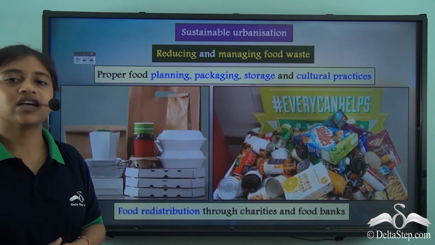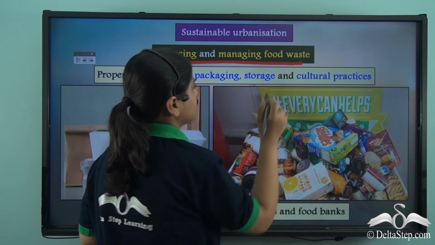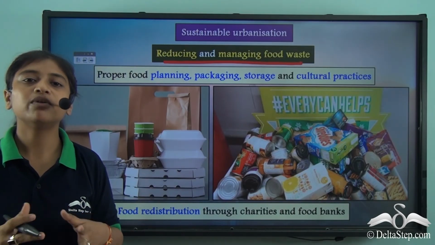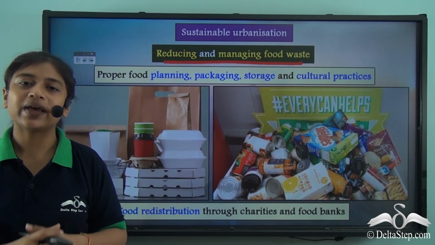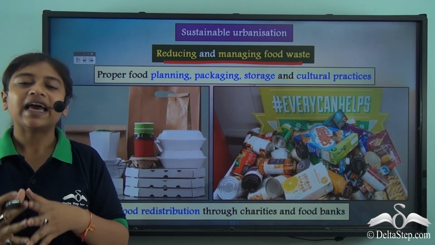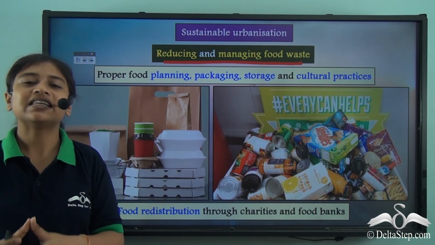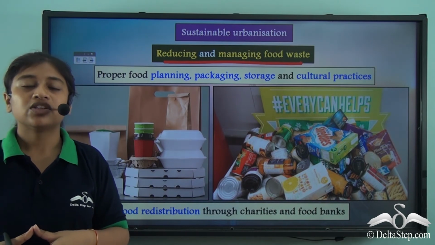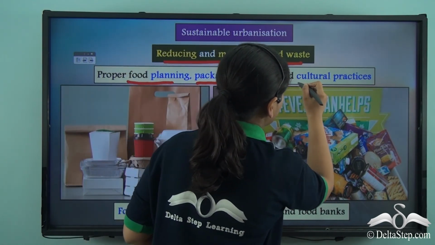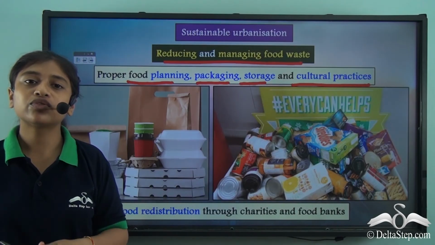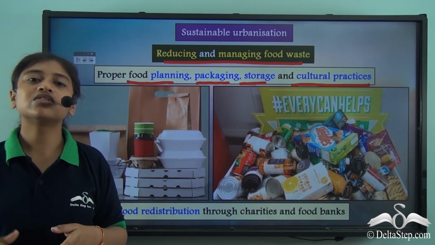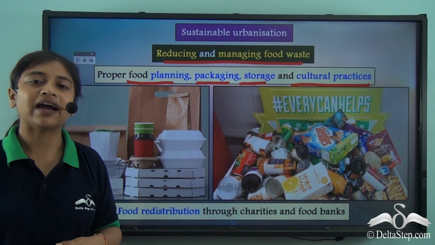Now this includes reducing and managing food wastage. As I mentioned, most of the people are dependent on the global food supply, and a lot of food is wasted. Now this generally happens because of lack of food planning, improper food packaging and inefficient storage. So by proper food planning, packaging, storage and cultural practices, a lot of food could be saved and wastage could be reduced. Now the food could also be recycled or reused by redistribution.